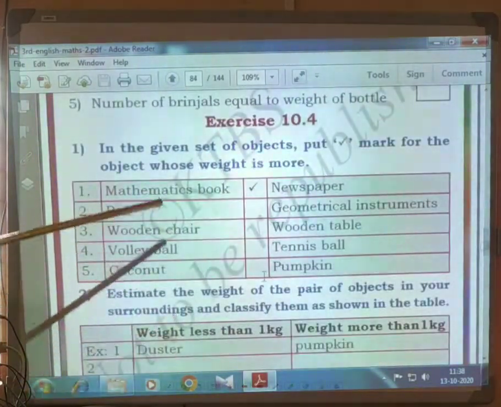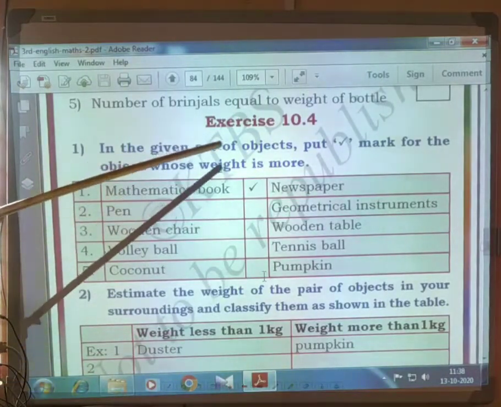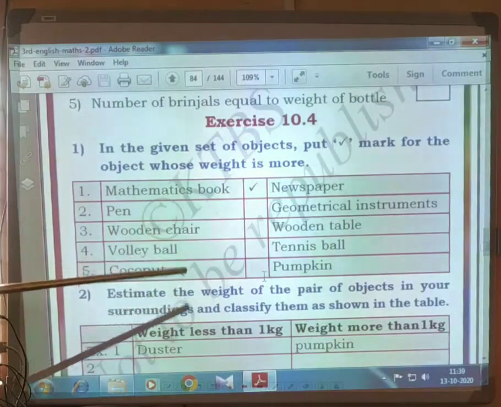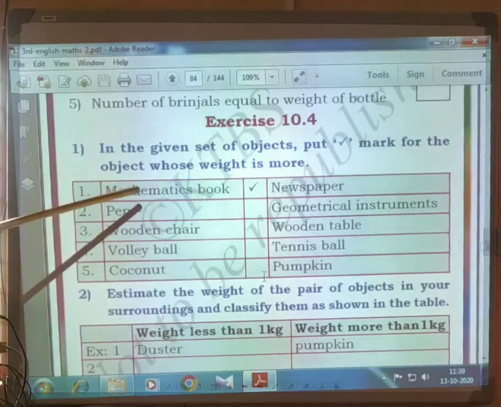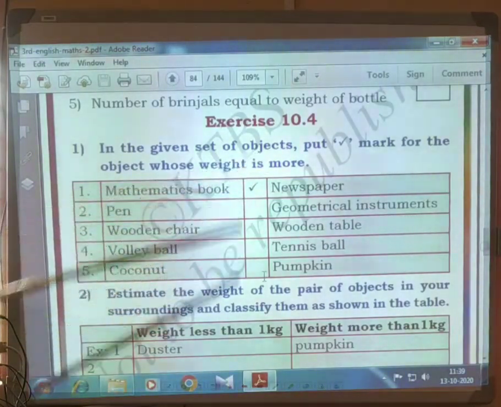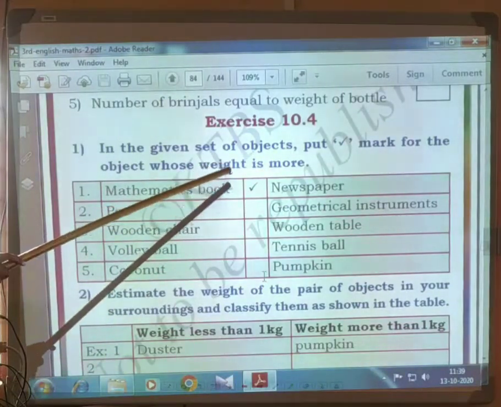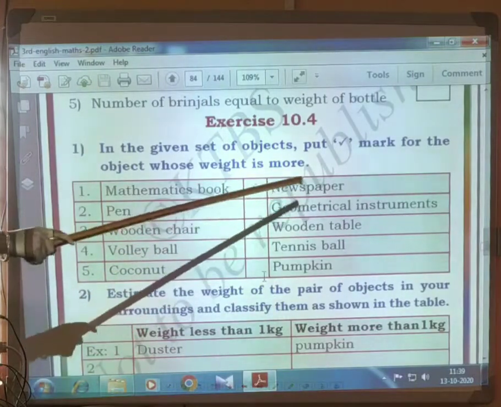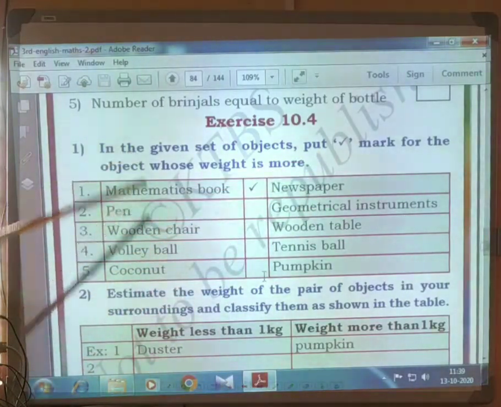And next, this one you have to do. In the given set of objects, put a right mark for the object whose weight is more. Compare mathematics book or newspaper. Which one is more weight? Mathematics book. Pen, geometrical instrument. Geometrical instrument is more weight compared to pen.